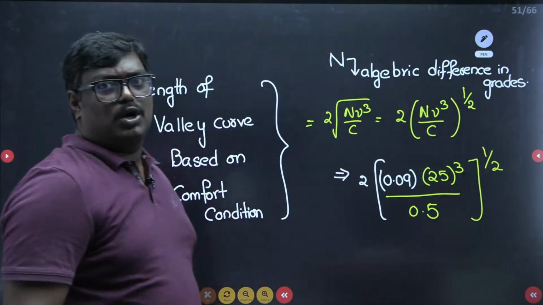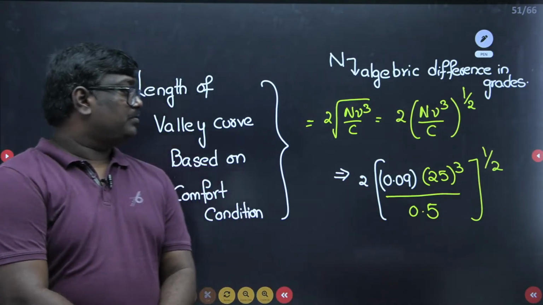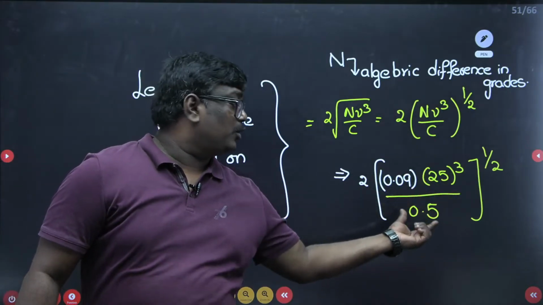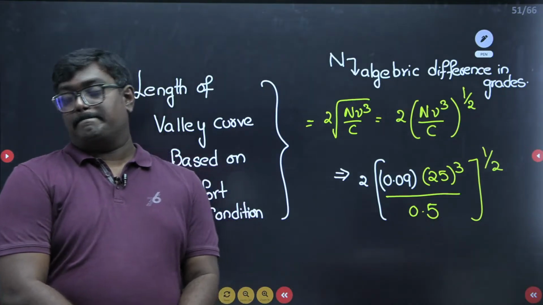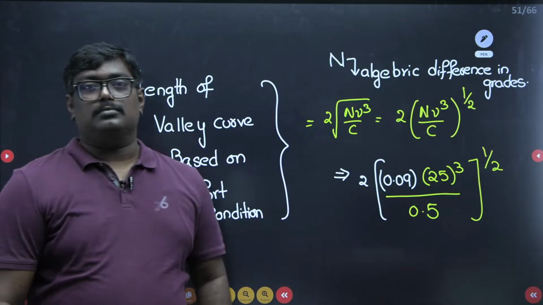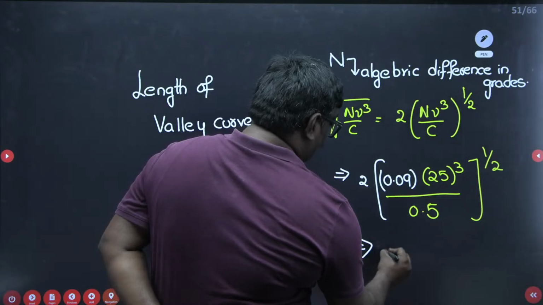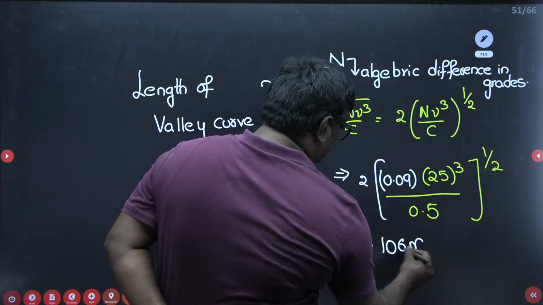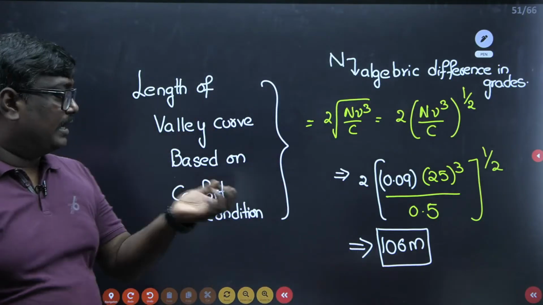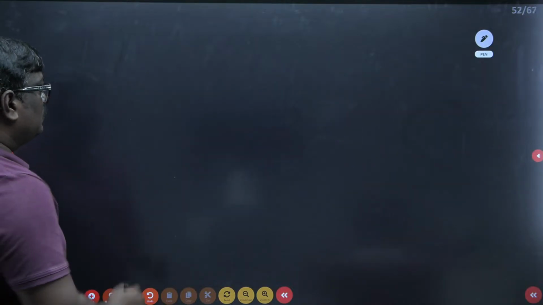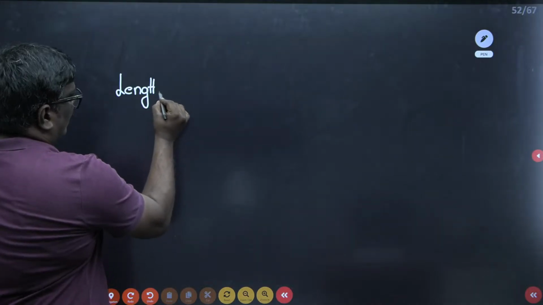So what is the value you got, students, on solving this? Please let me know what is the value you got. 0.09 into 25 cube divided by 0.5. What is the value you got, students? So see students, roughly you will get a value of 106 meter. So please remember here, students, you will get a value of 106 meter.